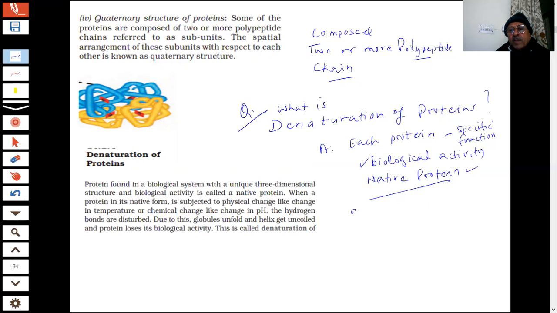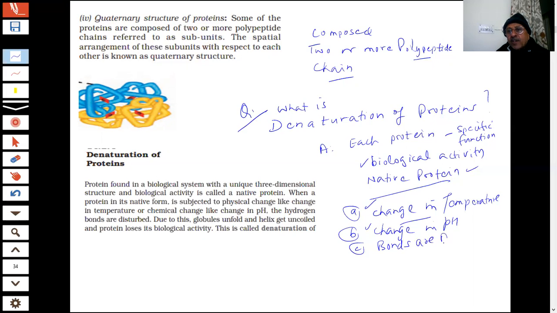When there is a change in temperature, or when it is subjected to a change in pH, the bonds are disturbed.